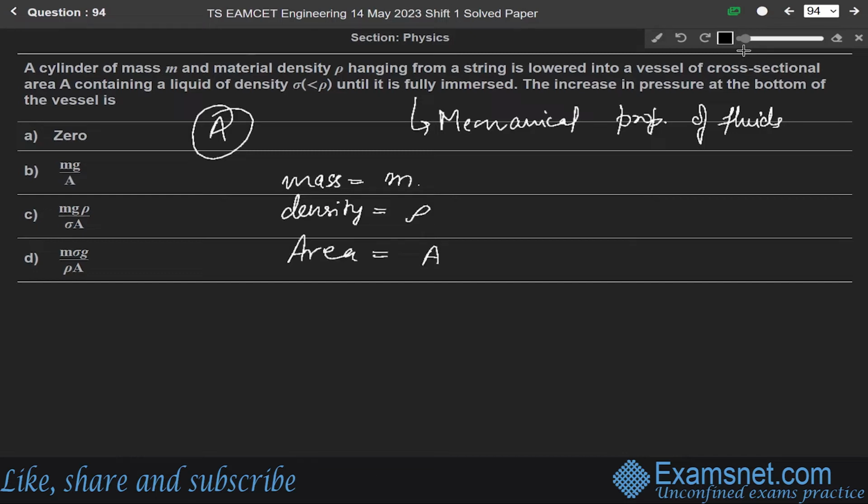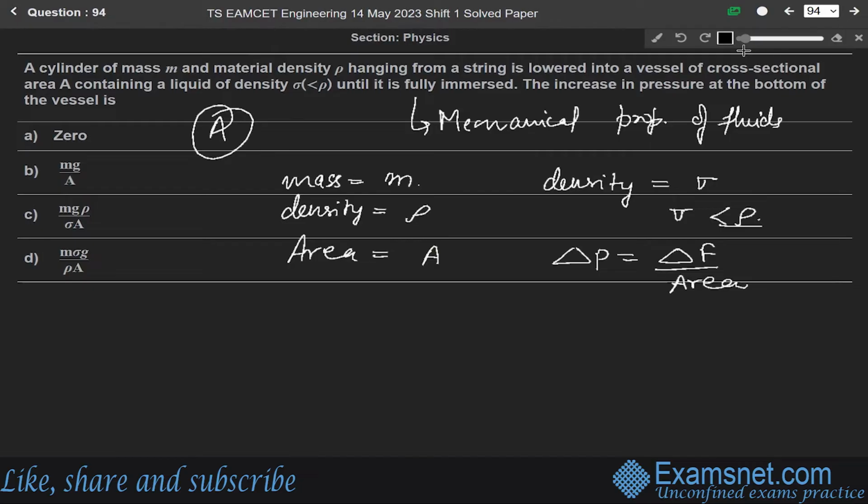The density of the liquid is sigma, and it is given that sigma is less than rho, until the cylinder is fully immersed. So the increase in pressure delta P will be equal to the change in force over area.